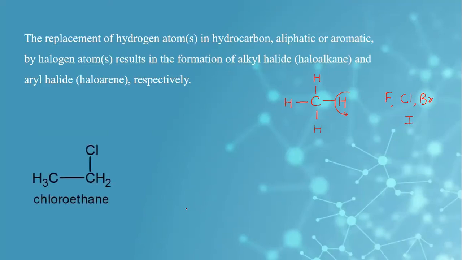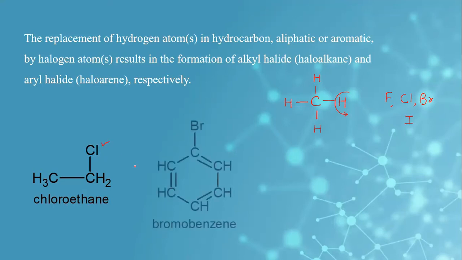Here we have one example, like chloroethane, where one of the hydrogens of the CH3 group is replaced with chlorine. This is a haloarene, where the benzene ring has one bromine substituted on one of the carbons by replacing one hydrogen.